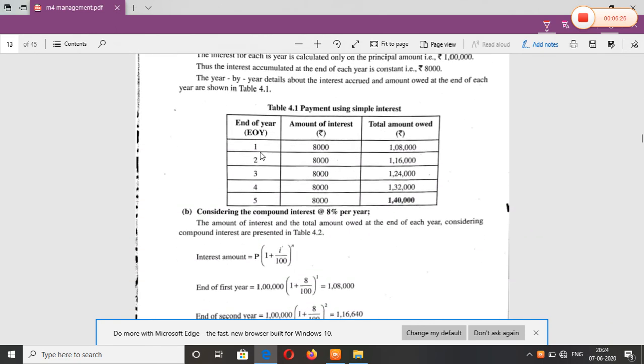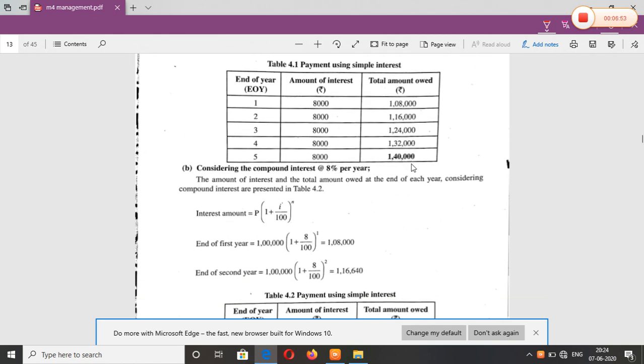So in this table, 1, 2, 3, 4, 5, I need to pay for 5 years. In 1 year I have got around 8,000 of interest. So I have taken 1 lakh, plus 8,000 I need to pay for 1 year. In the second year the same 8,000 will be there, and in the second year it will double, so 1,16,000. Likewise for 5 years it will be 1,40,000. So this is the simple interest.